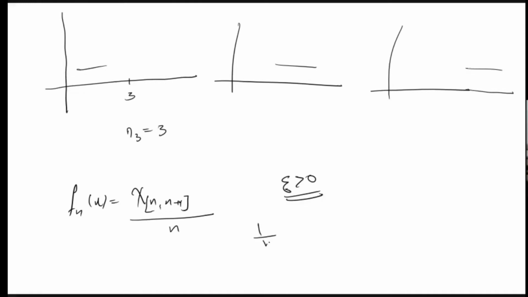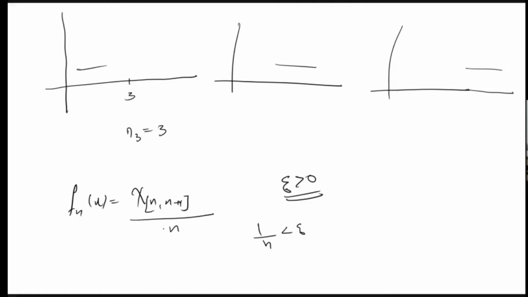You can choose n, 1 by n, which is less than epsilon. So after that n, irrespective of the point, fn(x) is less than epsilon, because fn(x) is 1 by n multiplied by that. In the earlier case, if it is the characteristic function, after any stage the function is taking the value 1. So it cannot converge uniformly, because if you take any point, after some stage it will get 1.